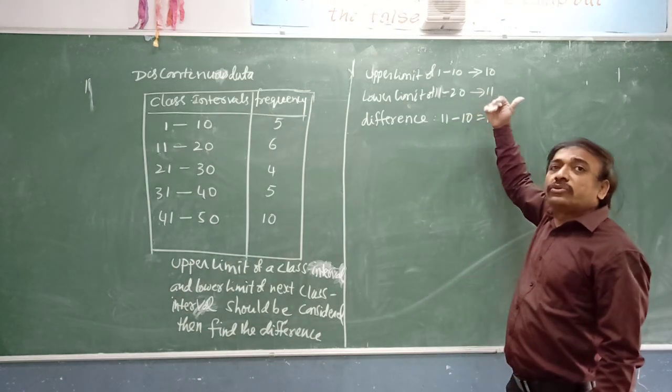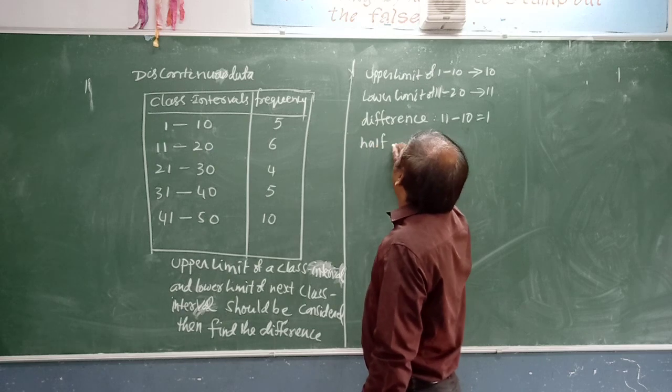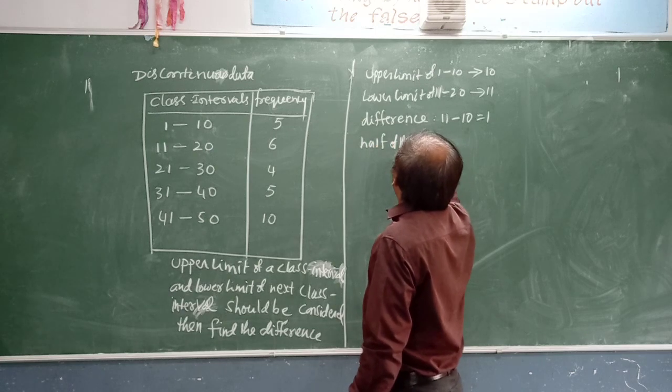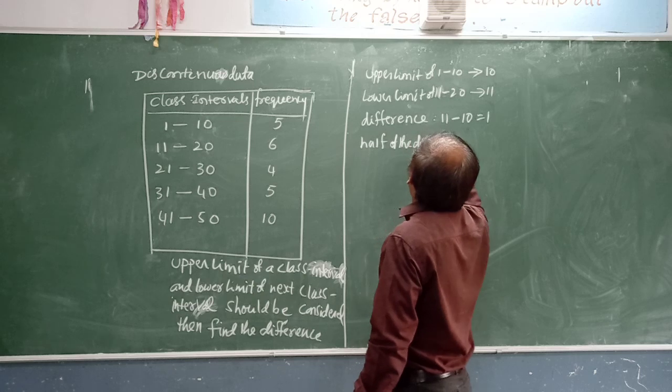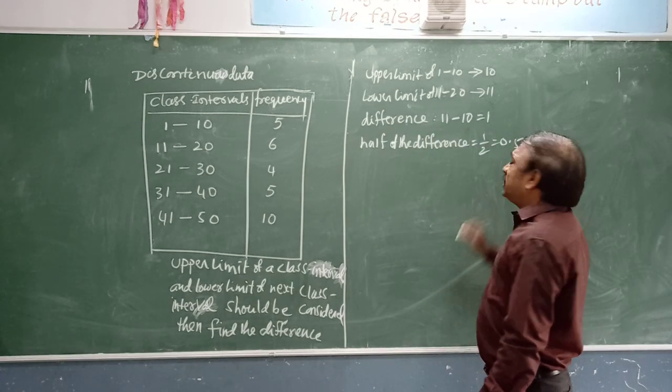That difference you have to take as half. So half of the difference is equal to 1 by 2, that is nothing but 0.5.